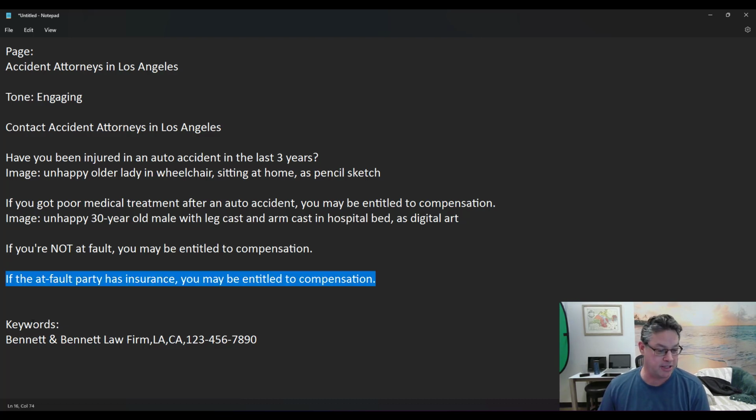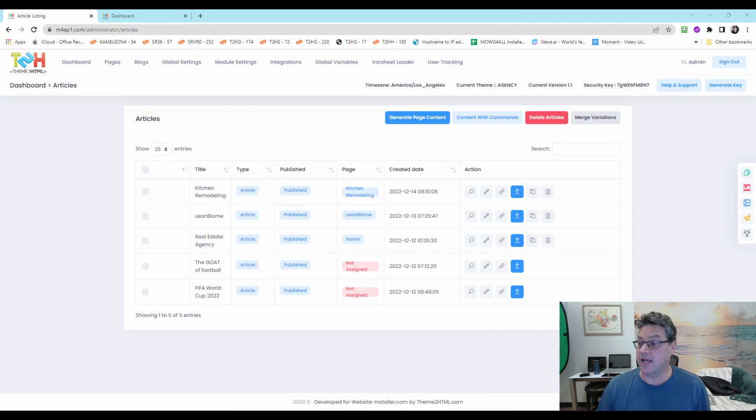Okay, I'm going to use these keywords, Bennett and Bennett Law Firm. Of course, I have no idea if they exist. In Los Angeles, California, with this phone number, 123-456-7890. All right, that's all the information I have to create this page with, and it would be really easy to put this information together from anywhere, right? Just grab your details. Okay, let's see how that acts.